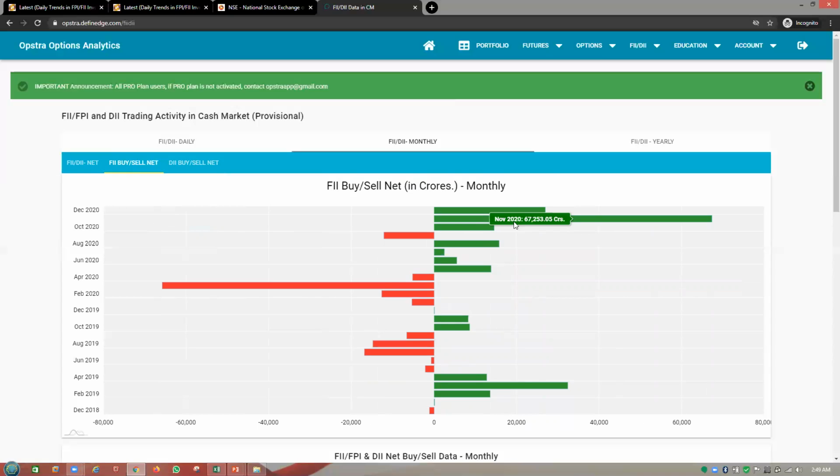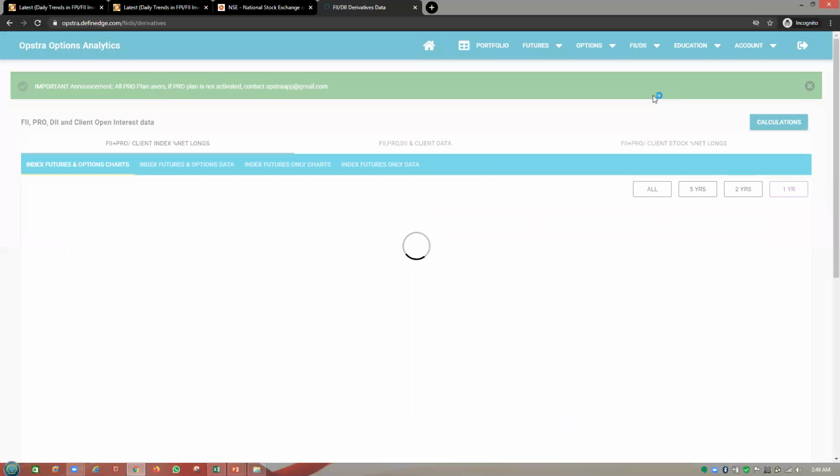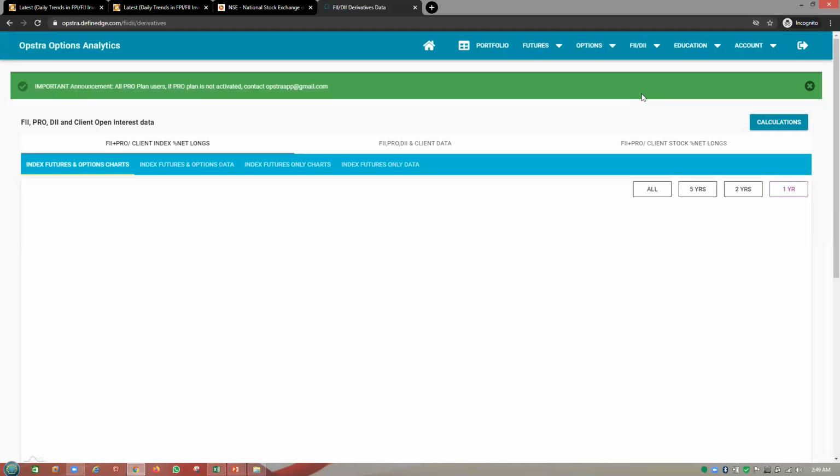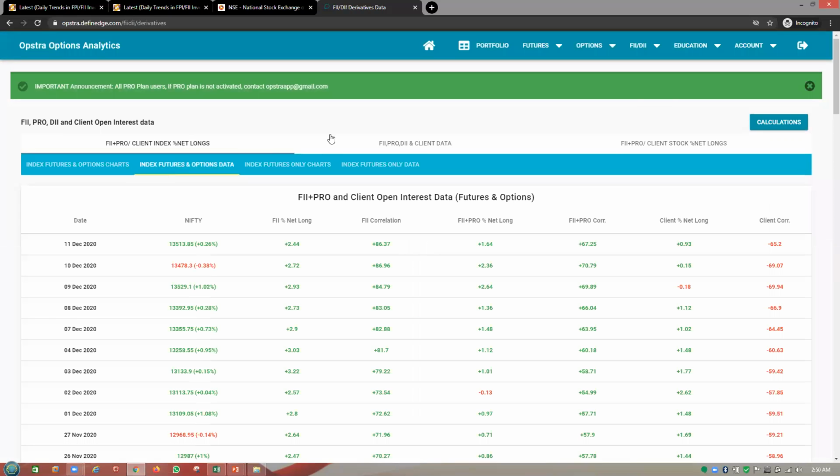Now, let me go to the derivative segment. If I go to the derivative segment over here, I'm going to the index futures and option data, FII Pro DII and client data.